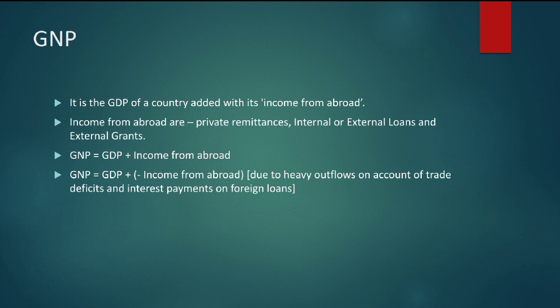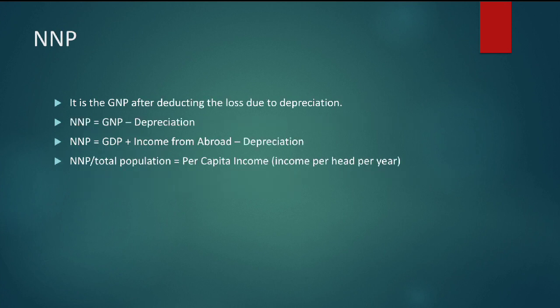Now next is NNP. NNP stands for net national product. It is the GNP after deducting the loss due to depreciation. Depreciation, I already told you, is wear and tear. So in mathematical terms, NNP equals GNP, that is gross national product, minus depreciation.